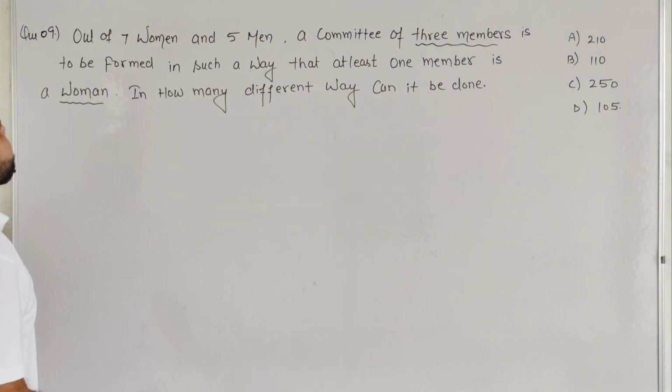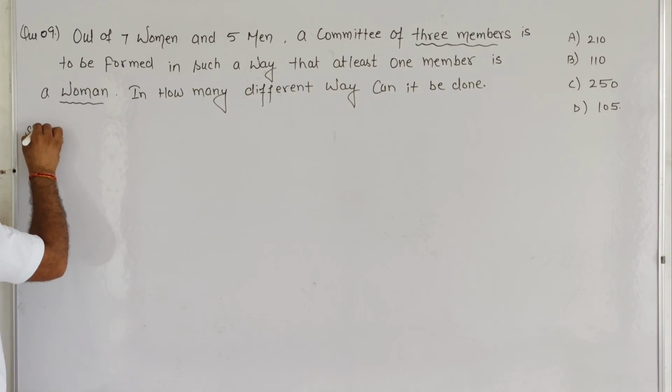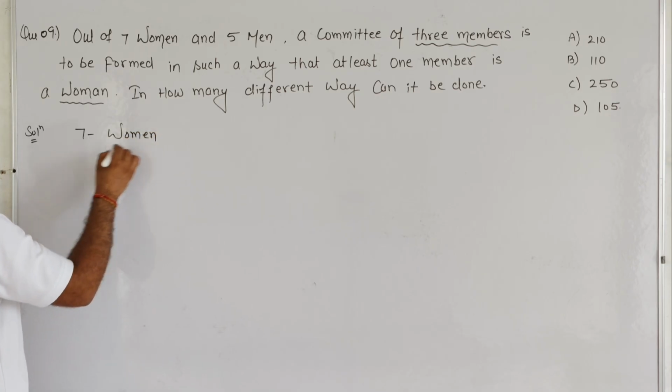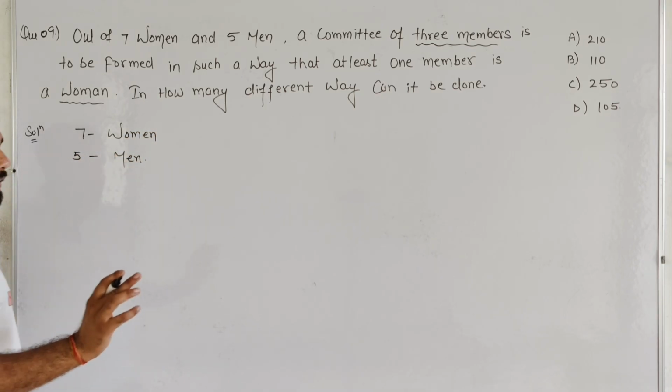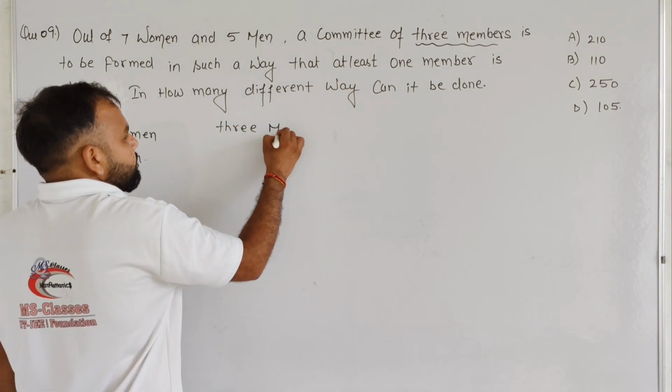So student, basically we know very well that there are exactly 7 women and 5 men, and we require a committee of 3 members. How many members? 3 members.